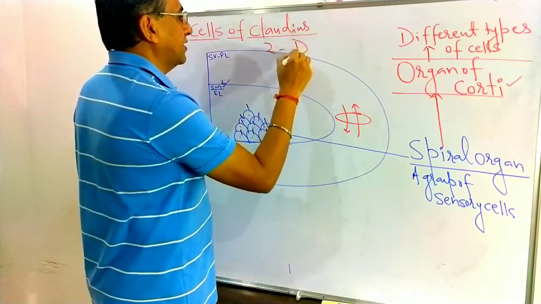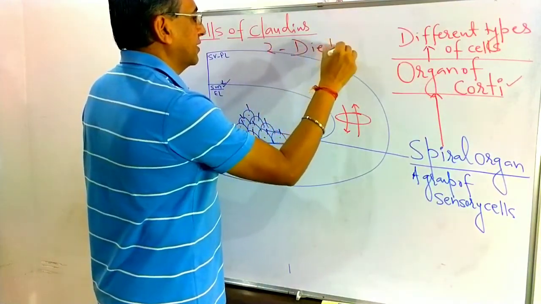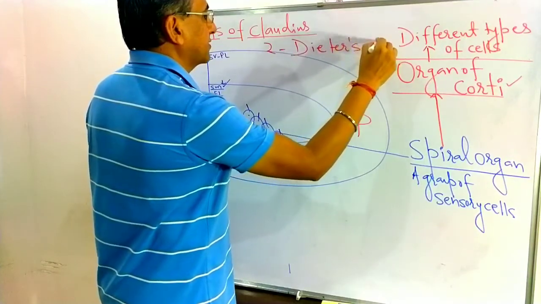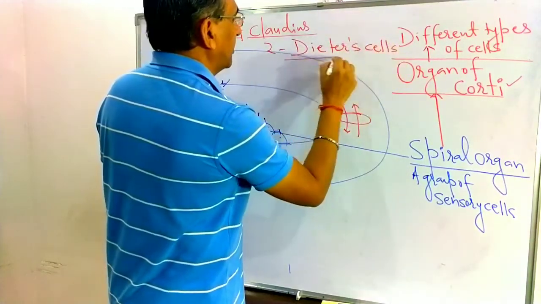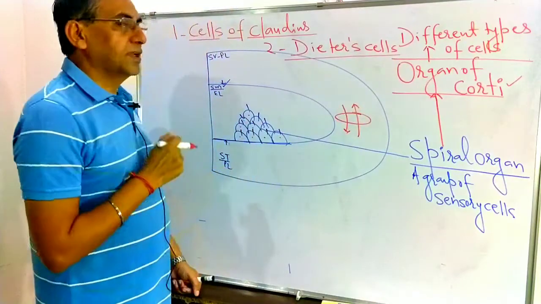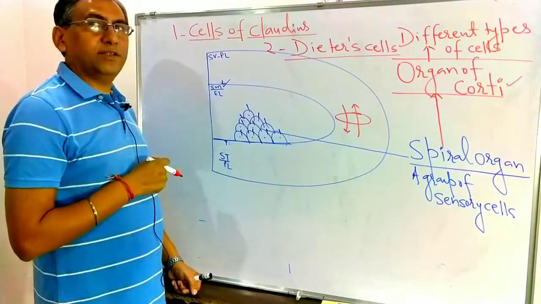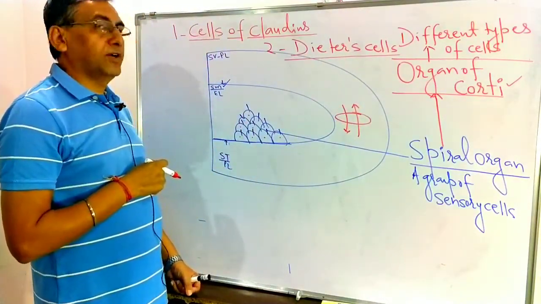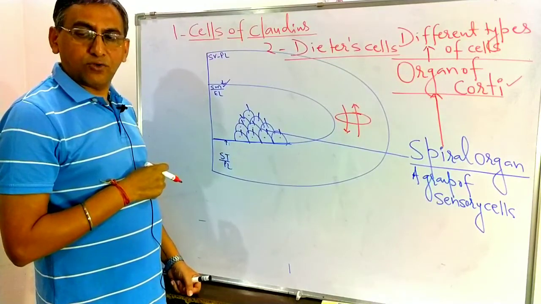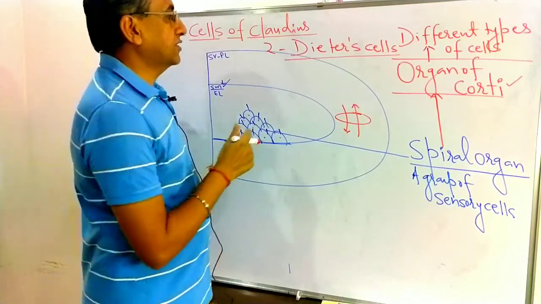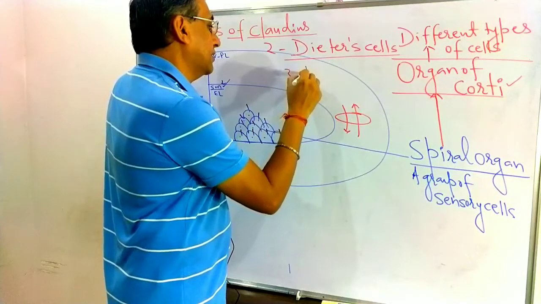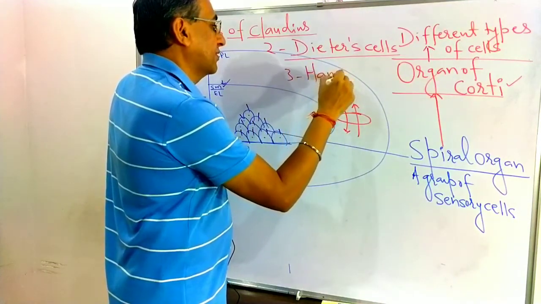Second, they are known as the Deiters' cells. In the organ of Corti, different types of cells are present. First one, that is known as the cells of Claudius. Second one, that is known as the Deiters' cells. Third one, that is known as the Hensen's cells.